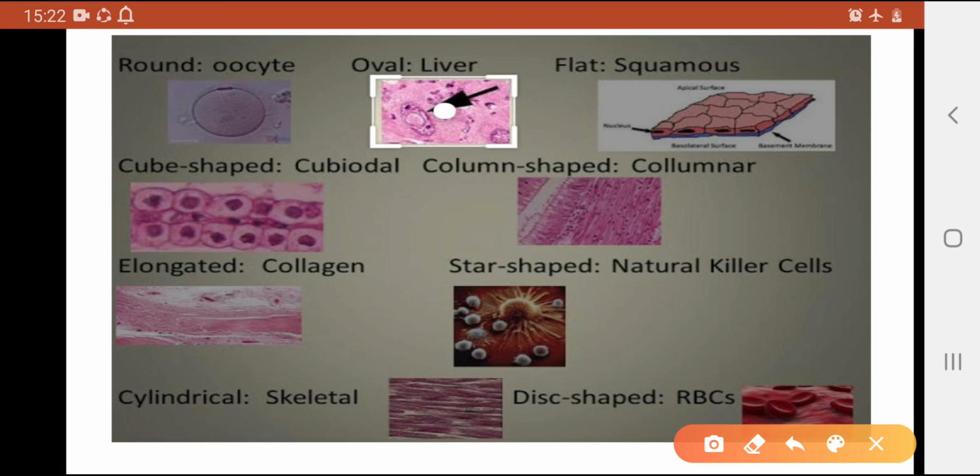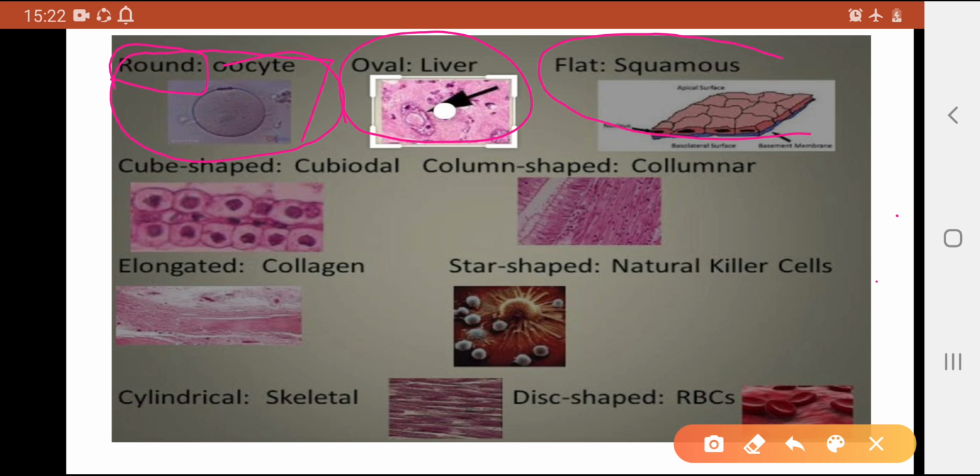We are discussing the shapes of cells. Round: oocytes, the female sex cells from which the ovum is made, have a round shape. Liver cells have an oval shape.